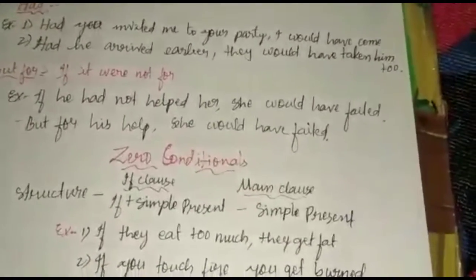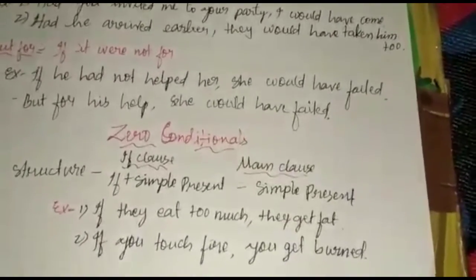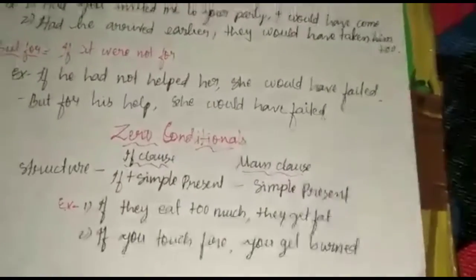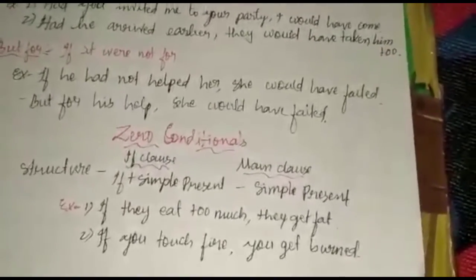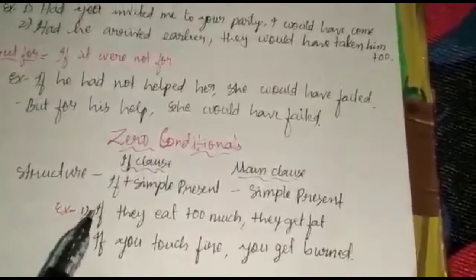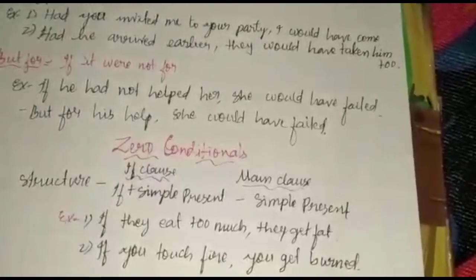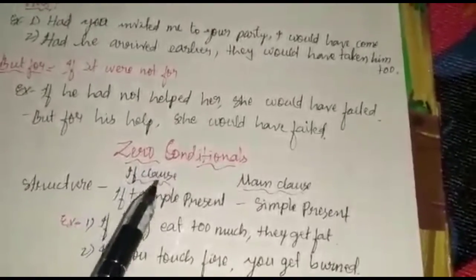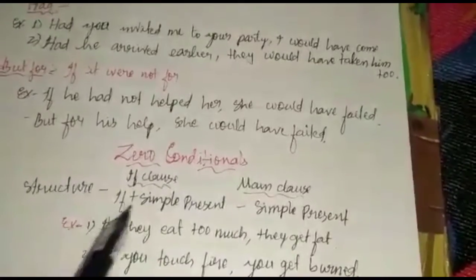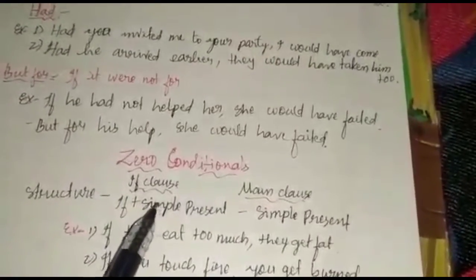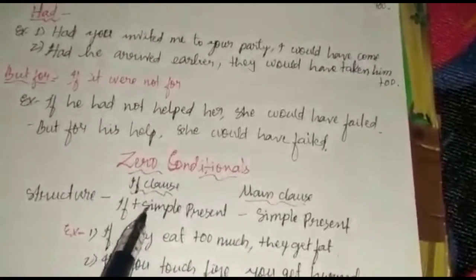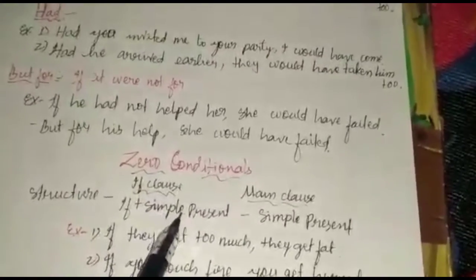Now the last one is the 0 conditional. So 0 conditional basically refers to things or universal fact or truth. When we express those things, we use 0 conditional. Since it expresses truth and fact, therefore in the if clause it must be simple present.